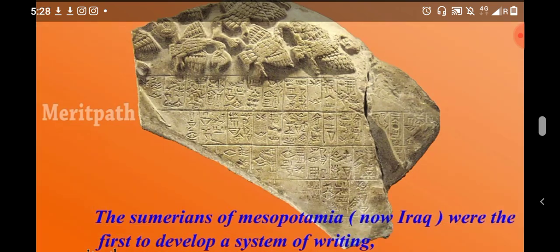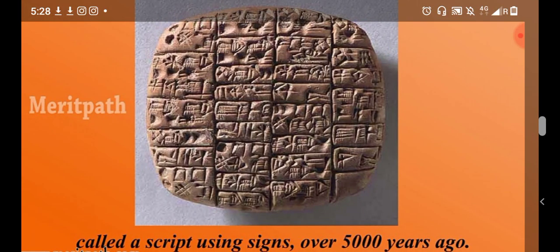So which community and place first developed symbols in place of drawing? The earliest form of writing was developed by the Sumerians.